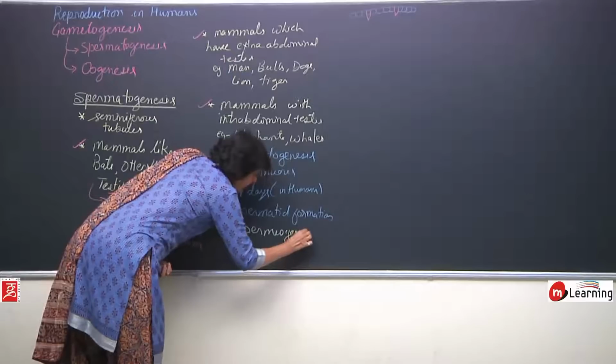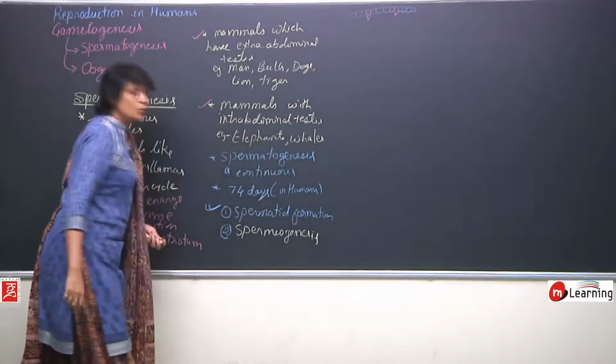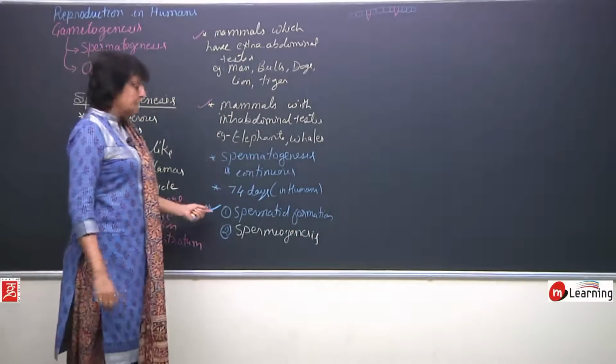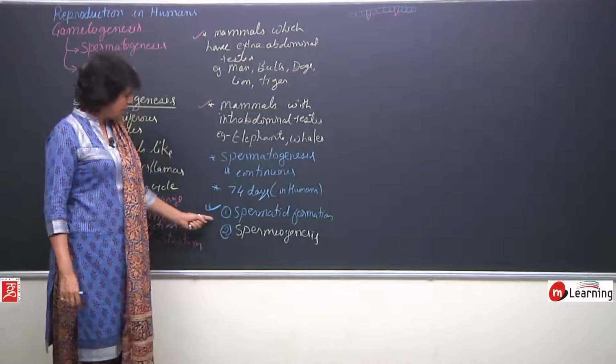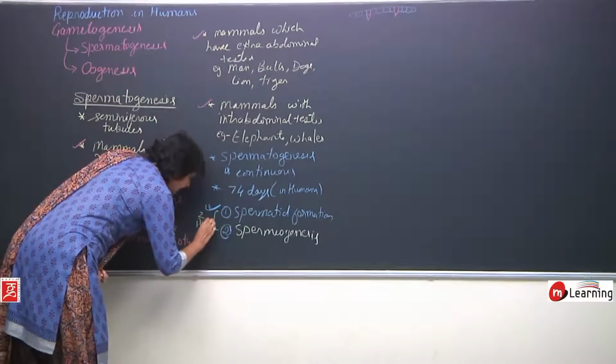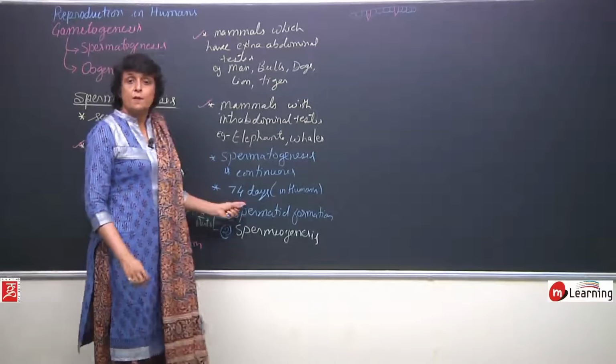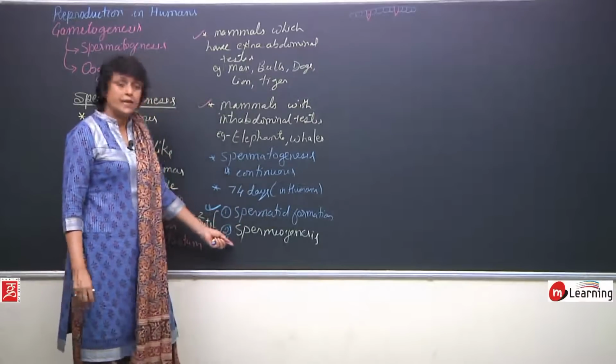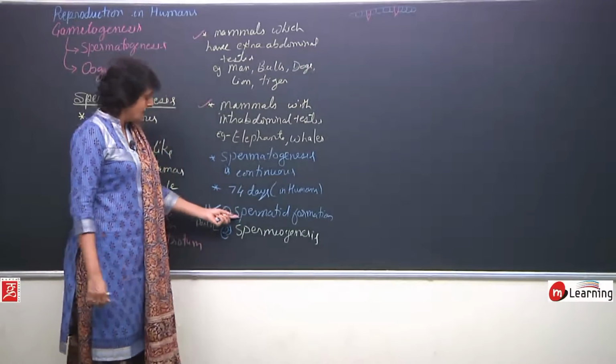These are the two steps of spermatogenesis. It is completed in two parts. The first part is spermatid formation and second part is spermiogenesis.